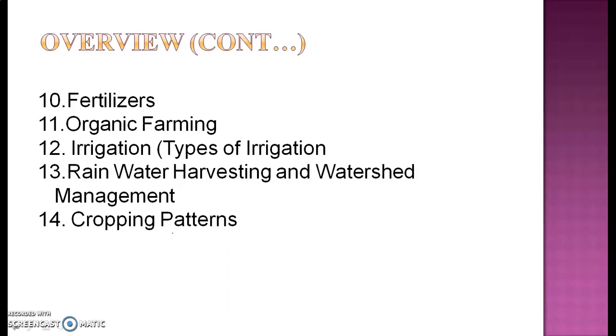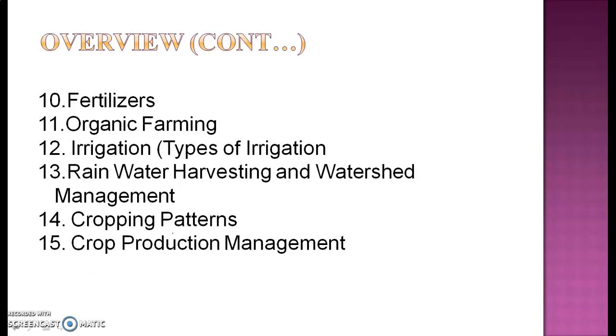Next we are having cropping patterns. So we get to understand what the different cropping patterns are which we observe in India and worldwide, like mixed cropping and intercropping, what are the advantages, what are the disadvantages, and all of the things. Next we are having crop production management. In crop production management, basically we are going to have weed control, common methods which we are going to utilize, and all of the things.